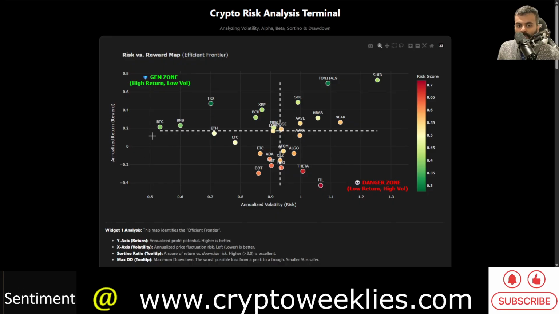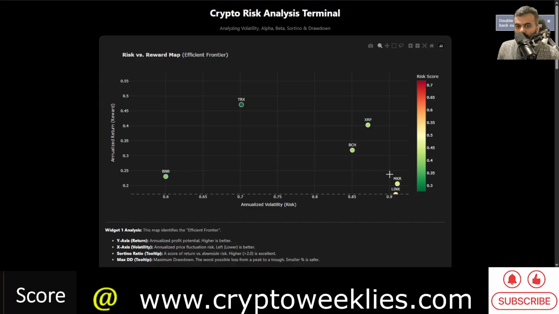The cryptos which are in this gem zone are definitely Bitcoin. ETH is on the boundary. One could argue it, if the boundary were to shift a little, ETH could make its entry. Bitcoin Cash, BNB, Tron. This is TRX, which is Tron, and then XRP, Maker, Link. Even Doge is on the boundary. Link is also on the boundary. So these are the gems of the asset class.